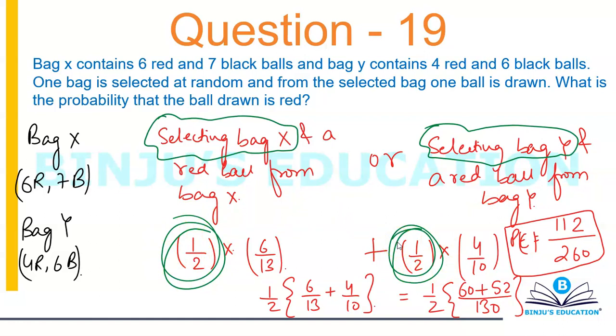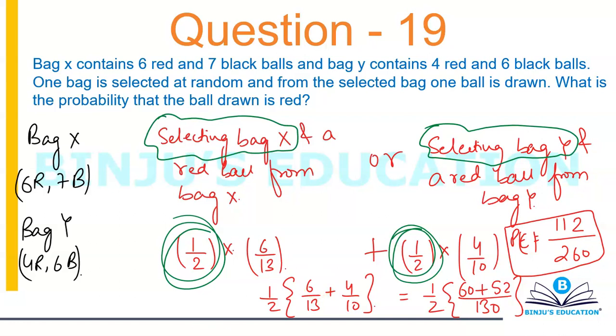Now in that case also you will get a probability of 112 by 130, which seems to be a possible probability. No denying on that part, because it's less than 1, but it's not the correct answer. It's not the correct answer because you have to take selection of bag also into consideration. And you will definitely have an option of 112 by 130. No doubt on that part. So it's not simply selecting a ball, it's about selecting bags also. Again, sometimes the probability of selecting a bag will be different. It may not always be 0.5 or 1 by 2.